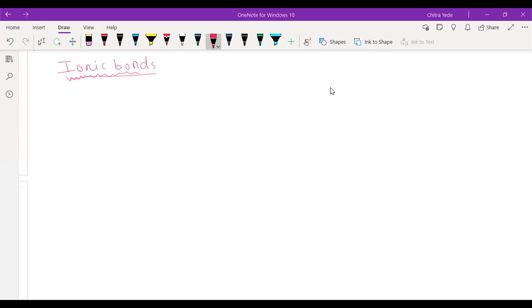Hemant sir told him that sodium, which is a metal present in solid form, reacts with chlorine gas, and they combine to form sodium chloride, NaCl, which is also in solid state, and which is a salt. Okay, beta. Okay, sir.